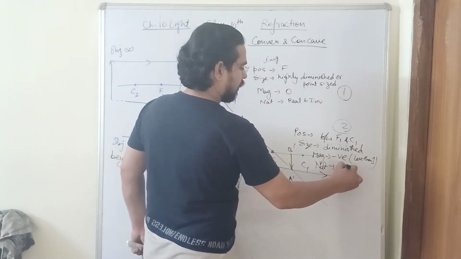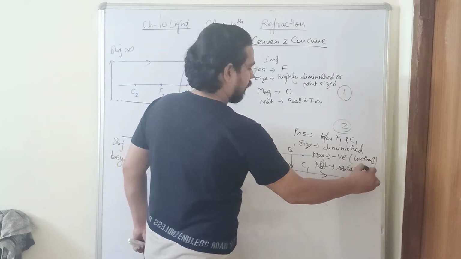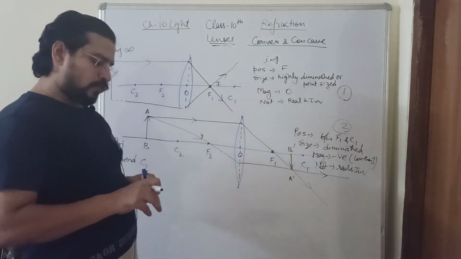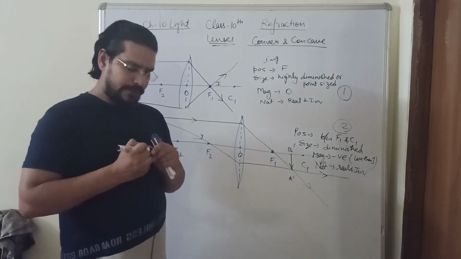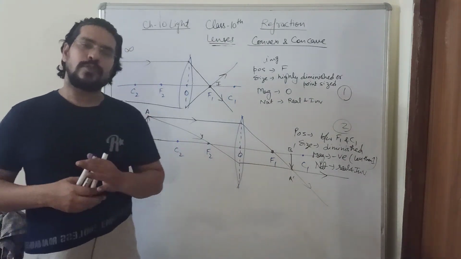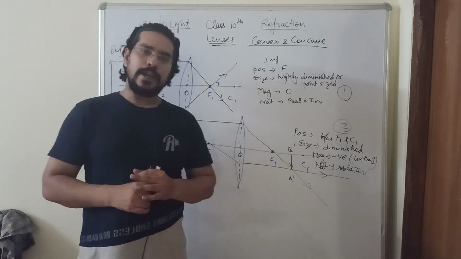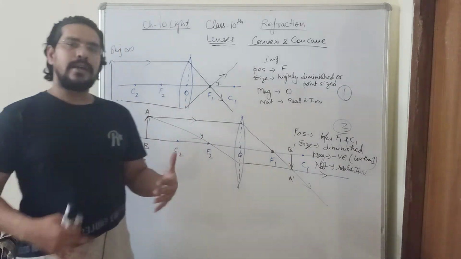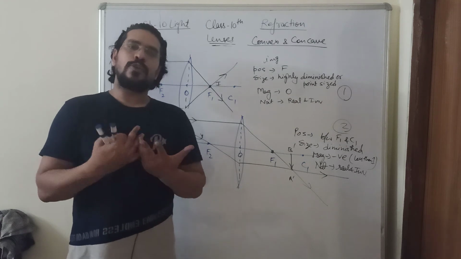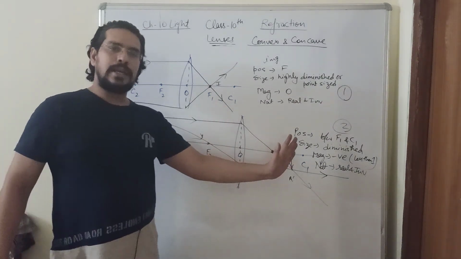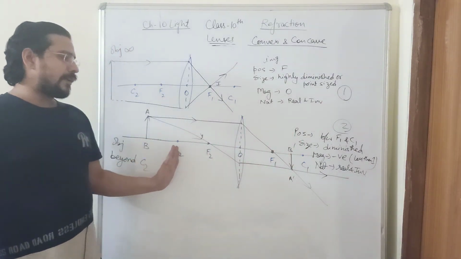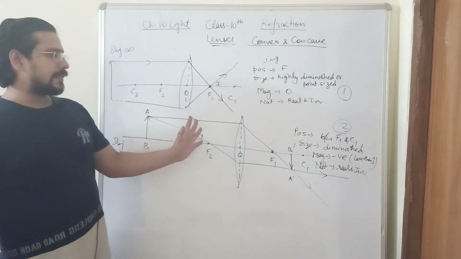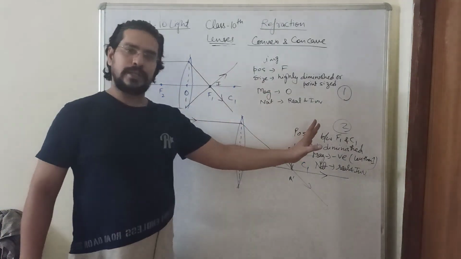The image is real and inverted. So my message to you before ending this video, that please go through the cases of concave mirror very carefully. If you go through the cases of concave mirror, the cases of convex mirror are covered automatically with small changes. Like in concave mirror, the same ray diagrams are forming on the left hand side, but in convex lens, the same ray diagrams are forming on the right hand side.